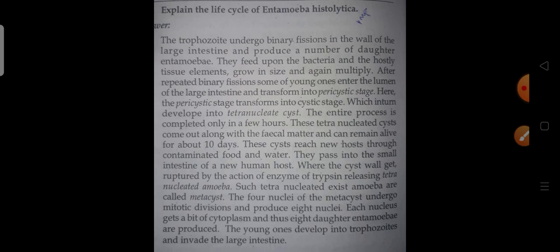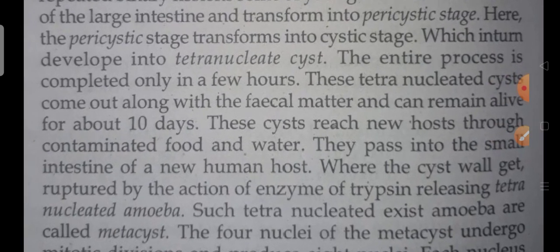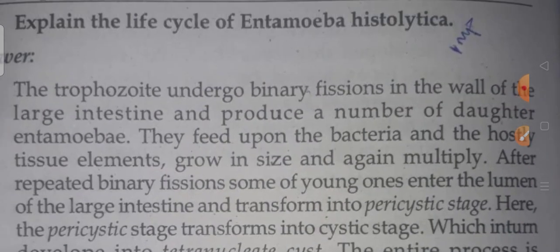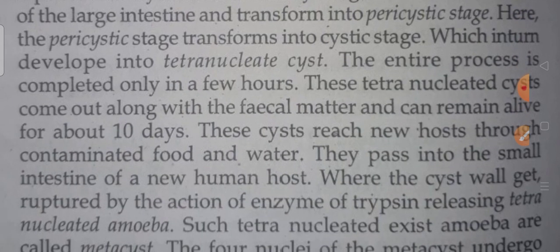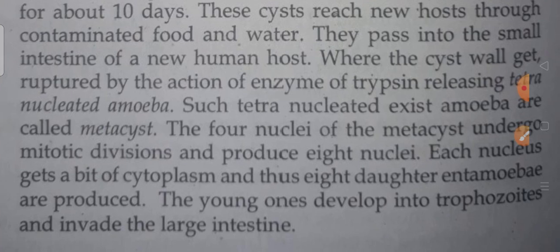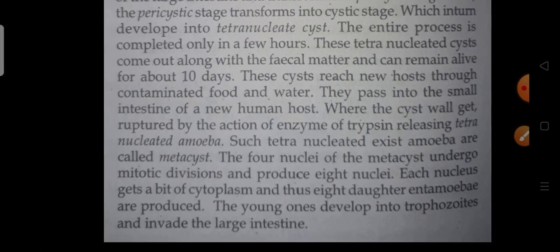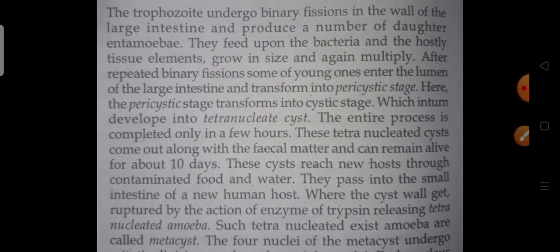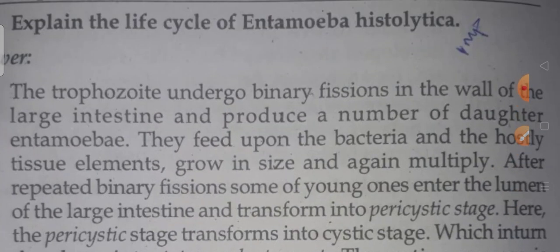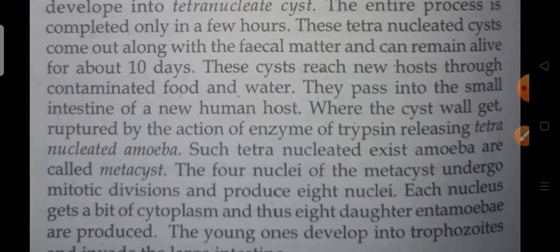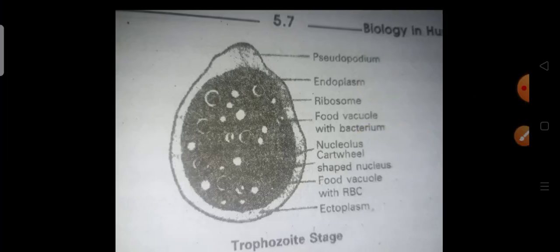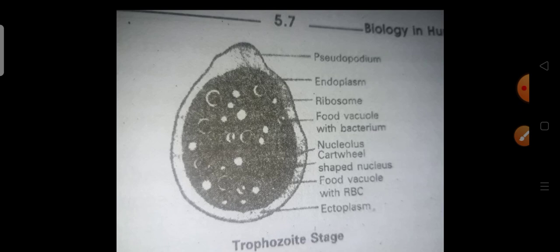Okay, so next question is explain the life cycle of the Entamoeba histolytica. Please go through this. Already you have read it in 10th class. Easy, you can write it. Okay, this is a diagram. Entamoeba histolytica. Trophozoite. This is one of the stages of the Entamoeba histolytica.